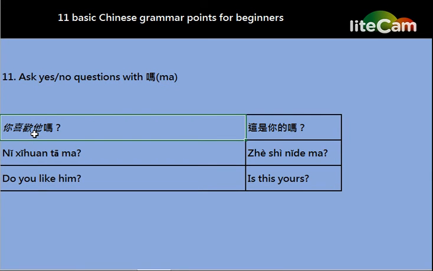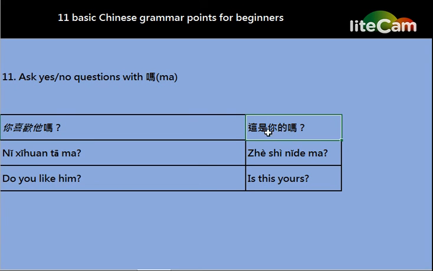If we want to form the question, we only add the particle 吗 at the back of the plain statement. 你喜欢他吗? It means do you like him? In this case, we can just give either yes or no as the answer.